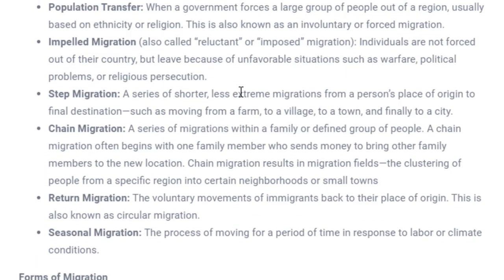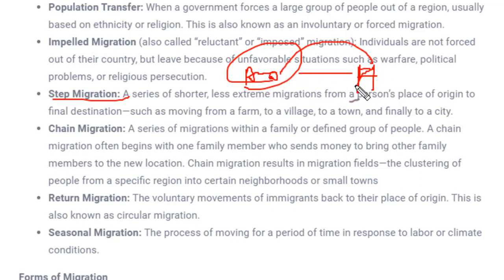Okay, next is step migration. By the name itself it is clear. Step migration means migration which happens in steps. For example, take a farmer who is working in his field throughout the day. In the evening he moves to his house. So from farm to house is called step migration. Again, in the daytime or after some time, he may move to the marketplace for selling his product or crops. That would also be called step migration.